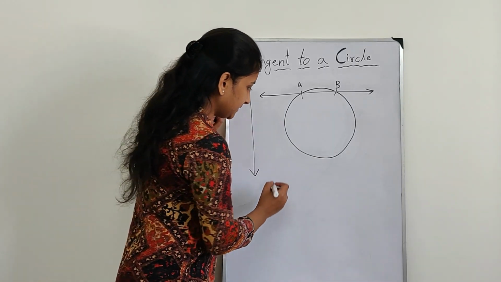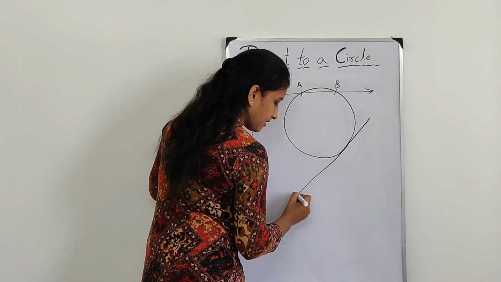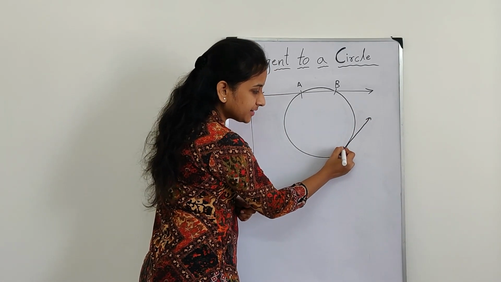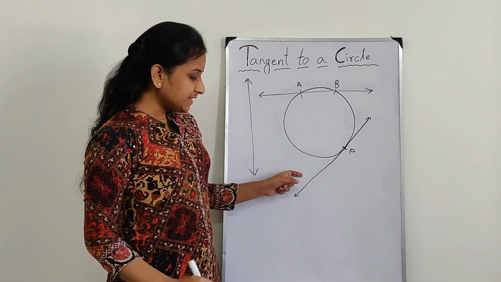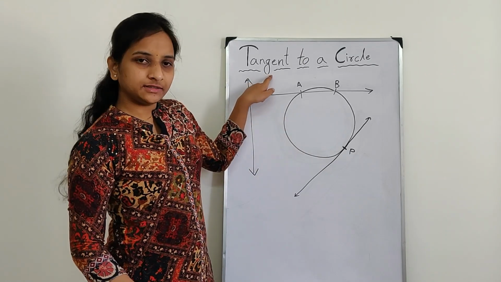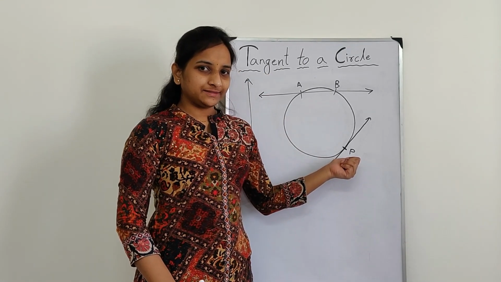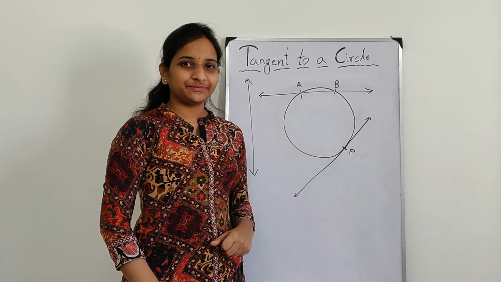Third possibility is I can draw a line like this, which touches the circle only at 1 point. Only 1 point. This line is called tangent, where there is only one common point. The common point is called point of contact.